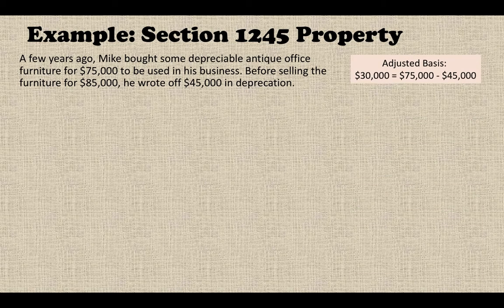So the originally bought cost was $75,000. The depreciation reduces your adjusted basis, so your adjusted basis is $30,000, which is $75,000 minus the $45,000. This is your new adjusted basis.